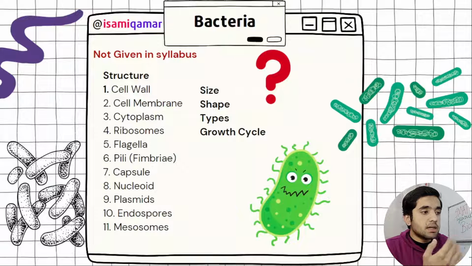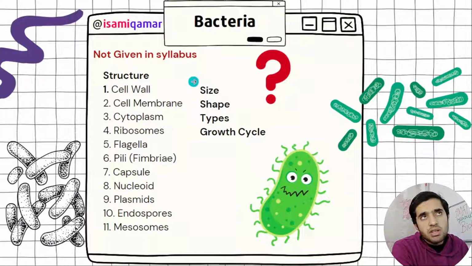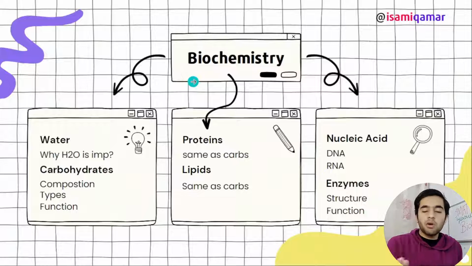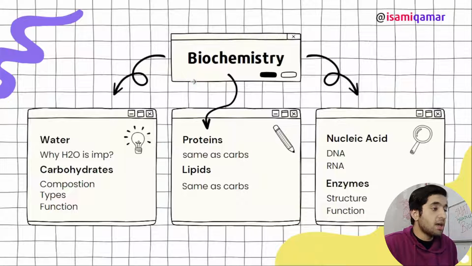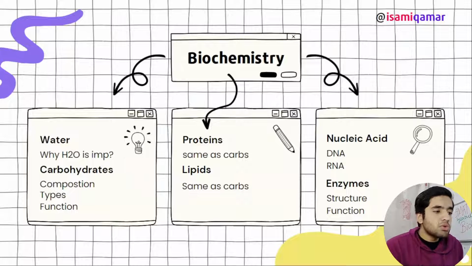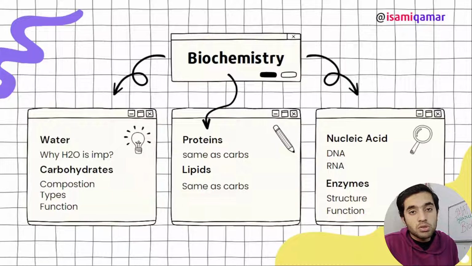Sorry, size. And then we have got shape, then we have got types and growth cycle, log phase, lag phase, all this. But if it's included, then we have got our favorite thing, biochemistry. First of all, in biochemistry, we have got water, then we have got biomolecules. In biomolecules, we have carbohydrate, proteins, lipid, nucleic acids, and enzymes. But water is the most important thing in the universe.